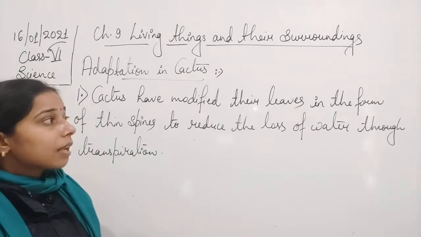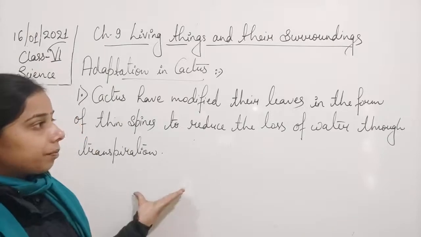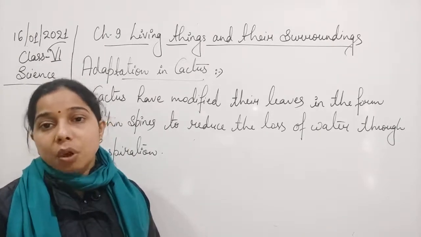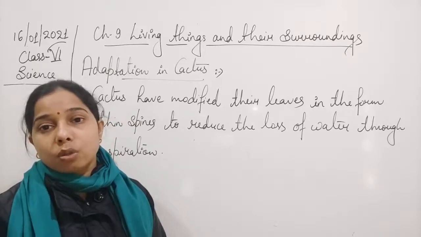So the cactus has modified itself in such a way that the leaves get modified into spines, into thorns, and the reason is that it helps in preventing the loss of water.